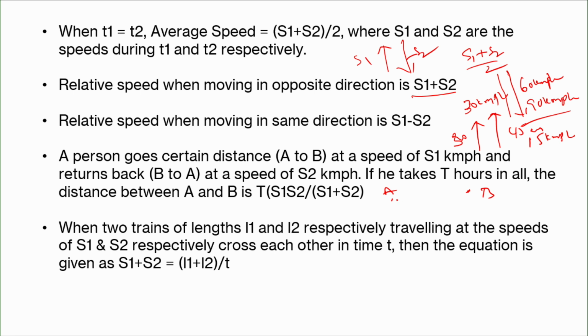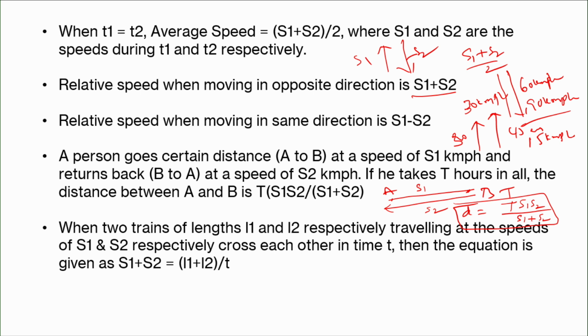First he travels from a to b at speed s1, then returns from b to a with speed s2. The total time taken for travelling from a to b and b to a is t. Then the distance is equal to t of s1 s2 by s1 plus s2. This is one more most important formula. D is equal to t of s1 s2 by s1 plus s2.